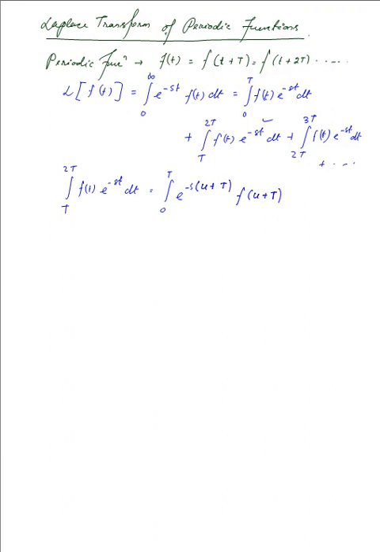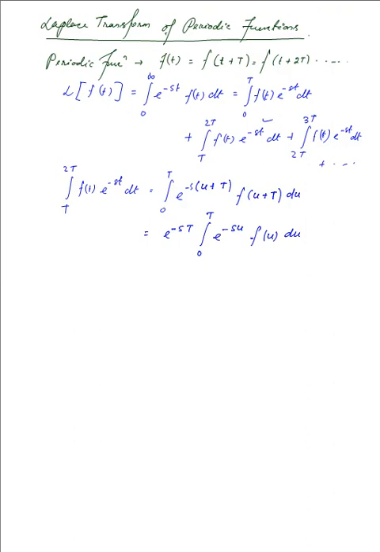Now that taken with the du, then we can take that st out of it because that's a constant, so e raised to the power minus st can come out, and we have the integration taken from 0 to T of e raised to the power minus su, and this is nothing but f of u, with the periodic function taken into account, times du.